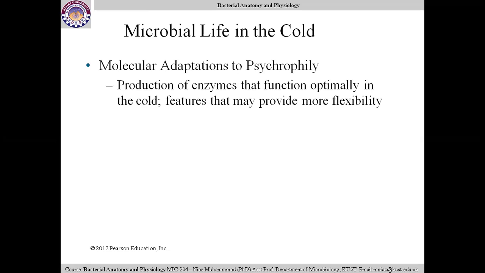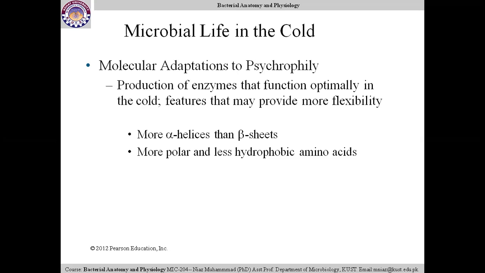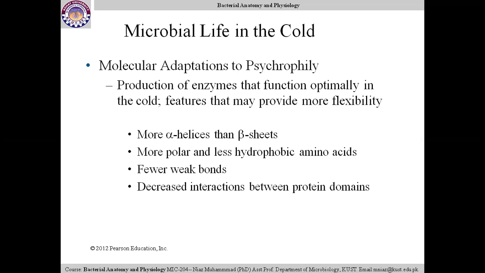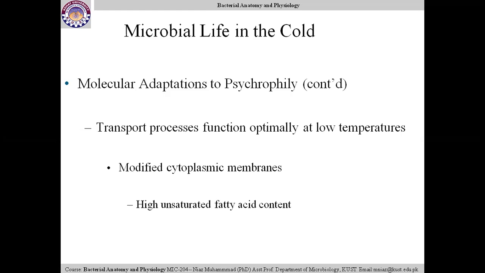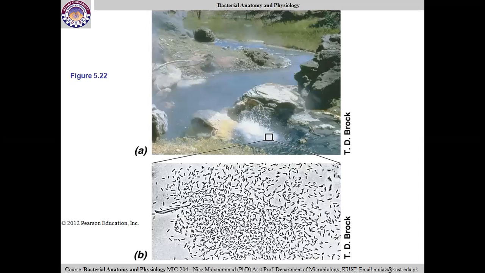Enzymes present in the cytoplasmic region of the microorganism and produced by it have more flexibility, more alpha helices than beta sheets in proteins, more polar and less hydrophobic amino acids in different structures, fewer weak bonds, decreased interaction between protein domains, and transport processes function optimally at low temperature, with a modified cytoplasmic membrane having high unsaturated fatty acid content.